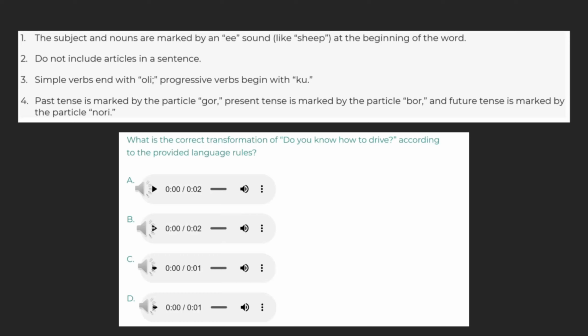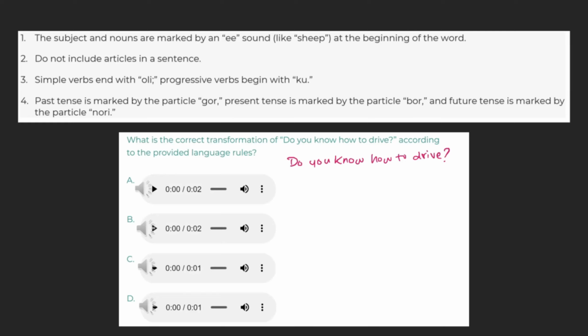What is the correct transformation of "do you know how to drive" according to the provided language rules? Let's take our phrase and, going through our rules one by one, make any necessary changes. We begin with our phrase, "Do you know how to drive?"